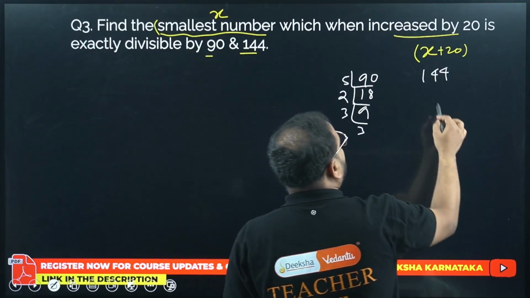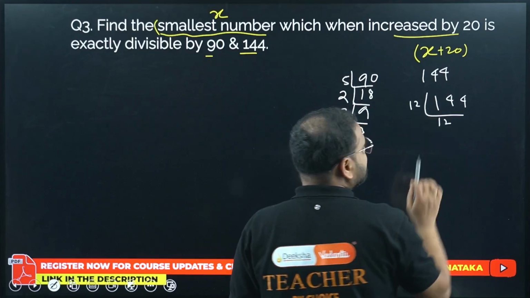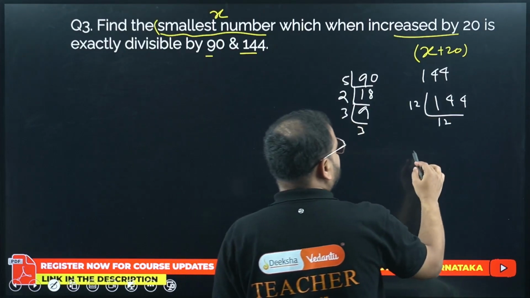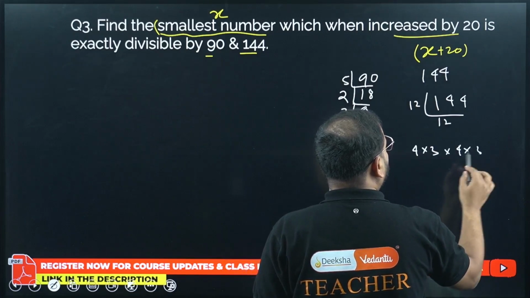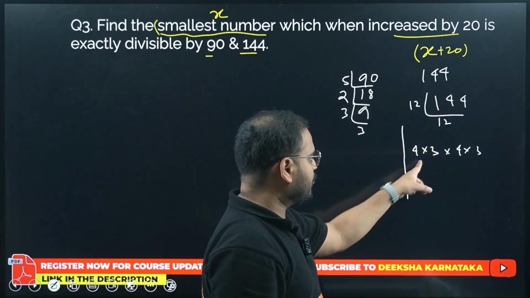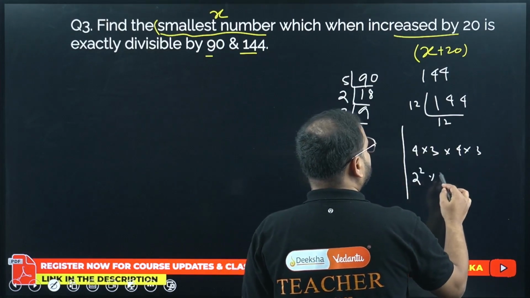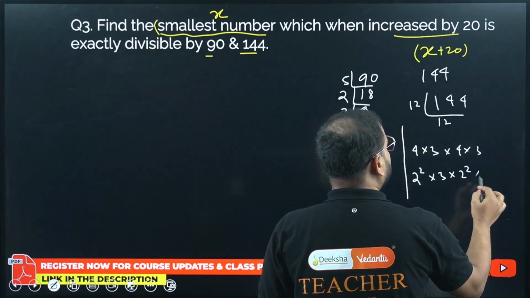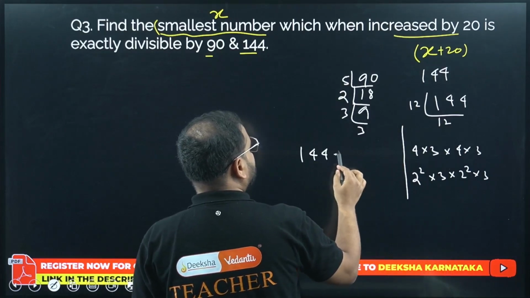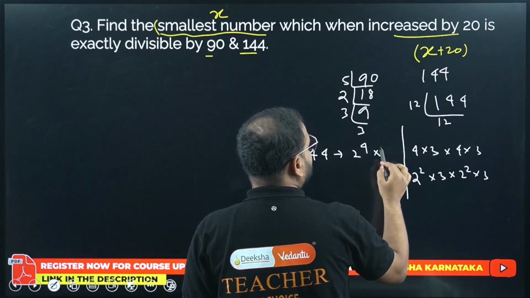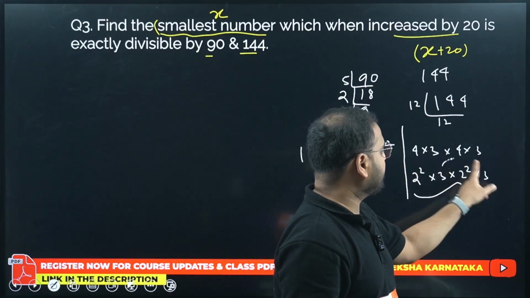What about this? I can do this as 144. Simply 12 times 12 is this 144. So I can write this as 4 into 3 into 4 into 3. How come, sir? Check. 4 3s are 12, 4 3s are 12. Okay. What is 4, bacha? 2 square, 3 times 2 square, 3. So what is the prime factorization for 144? Please tell me. 144 is nothing but, sir, 2 power 4 and 3 square.